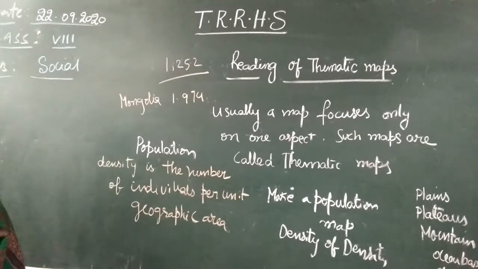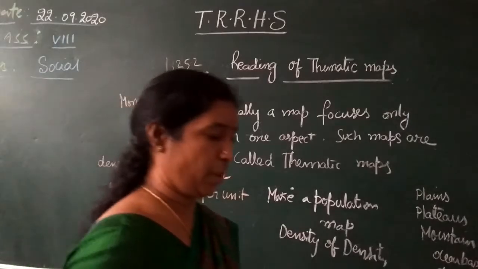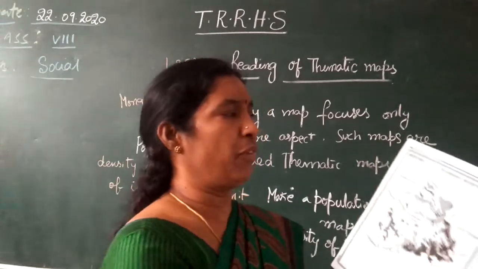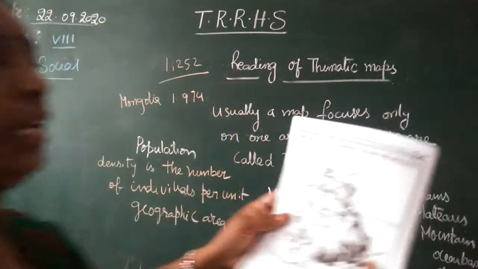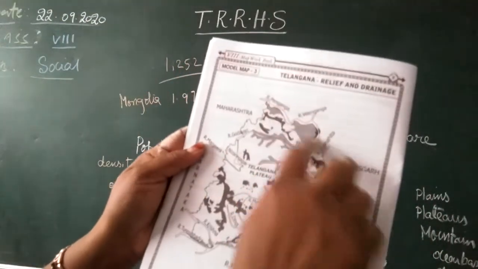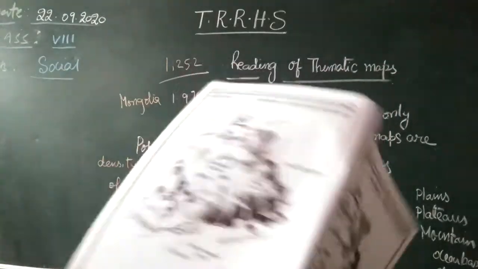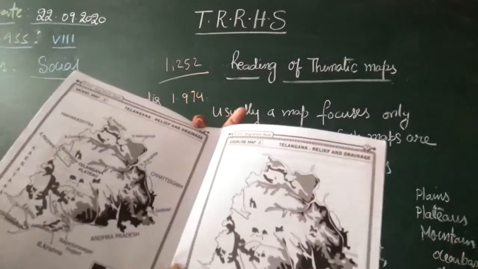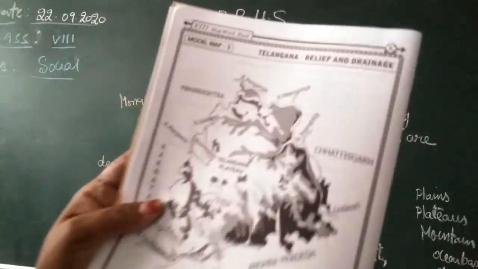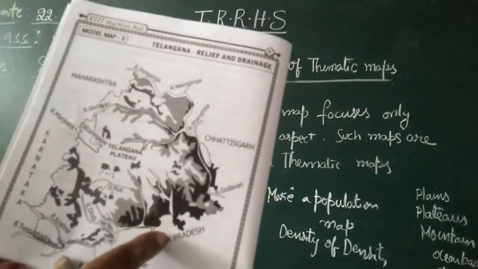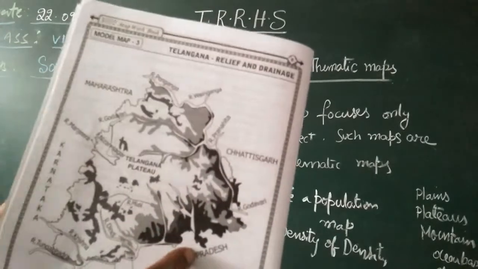Next we will show the conventional symbols. Before going to conventional symbols, we will go to thematic maps. The thematic maps are different. See, the Telangana relief and drainage. Whatever this is, it is all the relief and drainage of that particular area. That means it is showing only relief and drainage, that means water resources only, in this particular map.